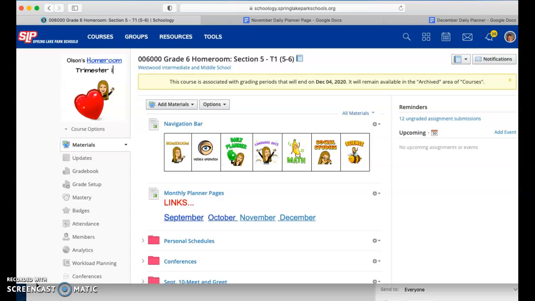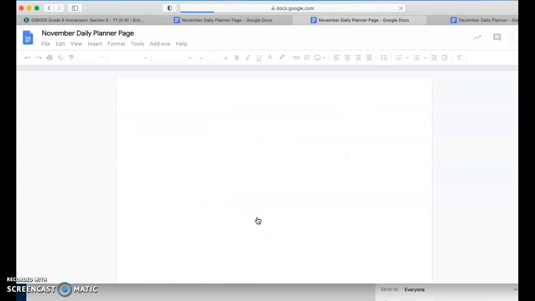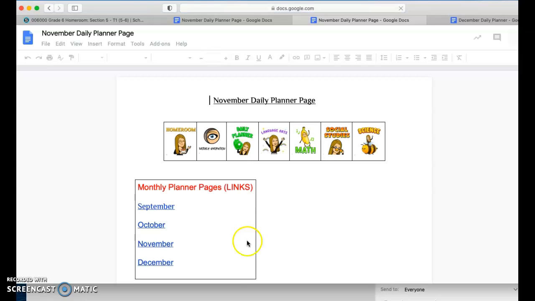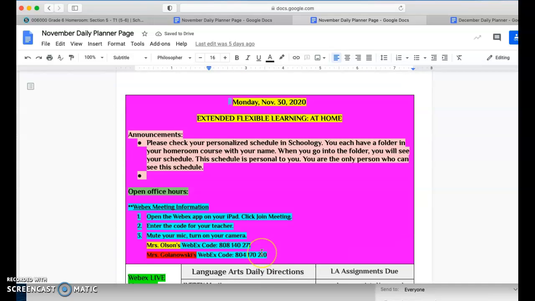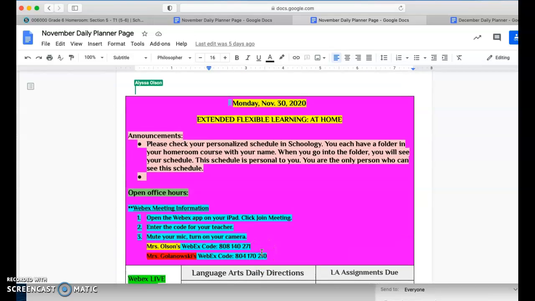So if you go into Mrs. Olson's homeroom course and you look at the monthly planner pages here, you can link to today's date, which is November 30th. So click on that November daily planner. And as you get into the planner, you're going to want to scroll down until you get to today's date, Monday, November 30th.